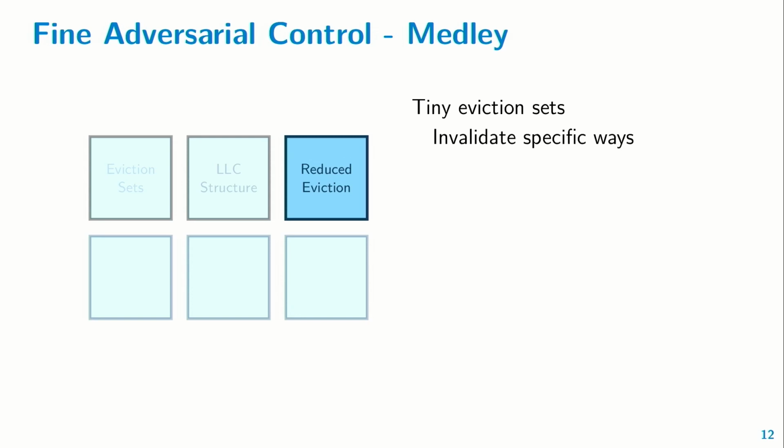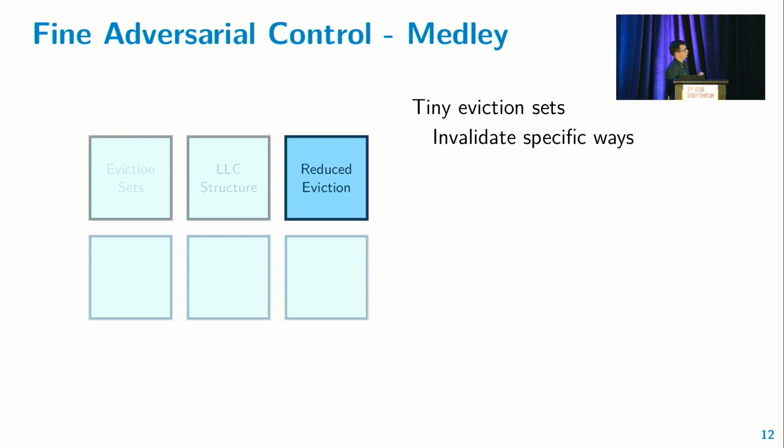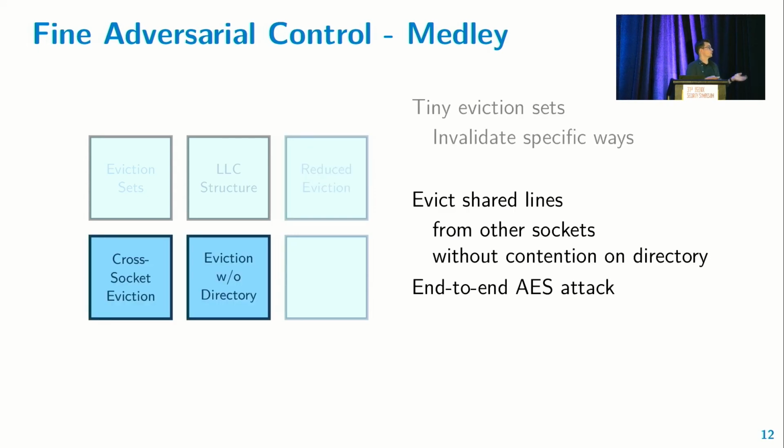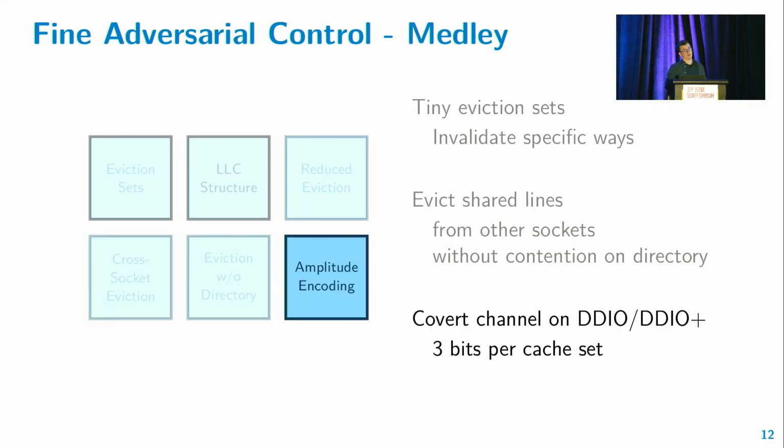So we also show in the paper how a combined attacker can evict lines from the cache with very tiny eviction sets. And the key here is to invalidate lines from specific ways, which we now know how to do. We also evict shared lines from other sockets and other cores, obviously, without contention on the directory or without flushing, revealing some interesting cache transactions that we exploit in an end-to-end attack on AES. And we also implement a new kind of covert channel where data is encoded in the number of lines that are evicted, as well as whether they are in DDIO, DDIO plus, or whatever the other region.